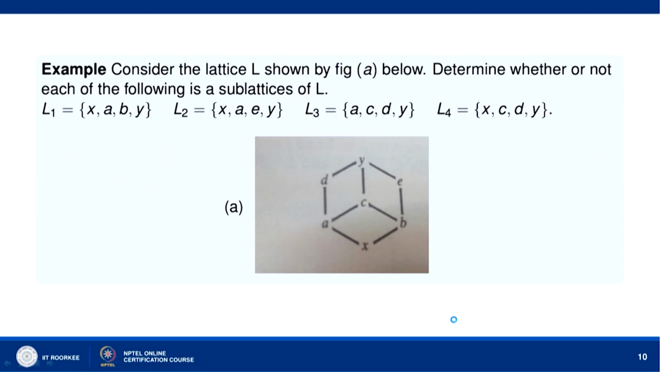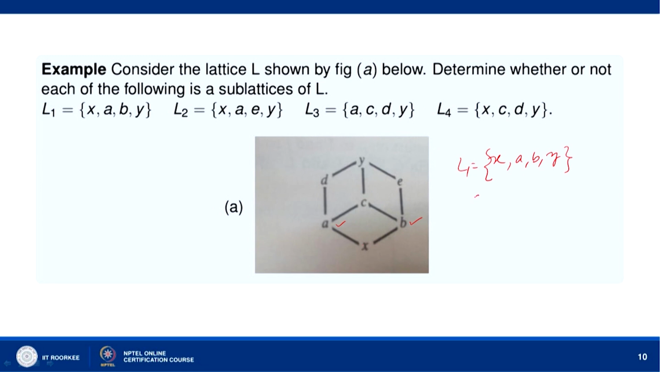Now, let us go to another example. Consider the lattice L shown in figure A below. Determine whether or not each of the following is a sublattice of L. Let us consider L1. If we take A, B here, then we can see that C is the least upper bound for the pair A, B, X is the greatest lower bound.